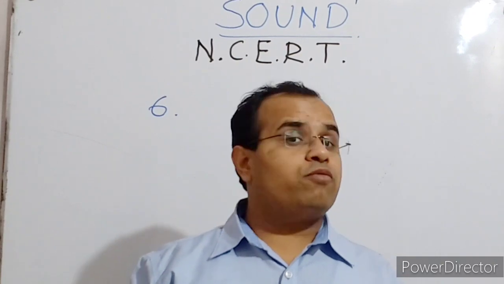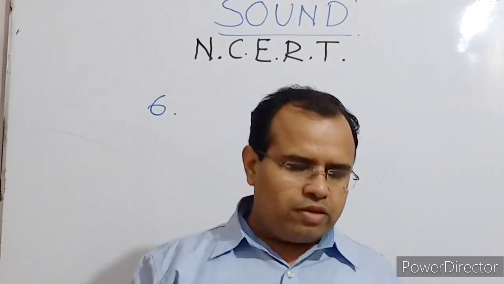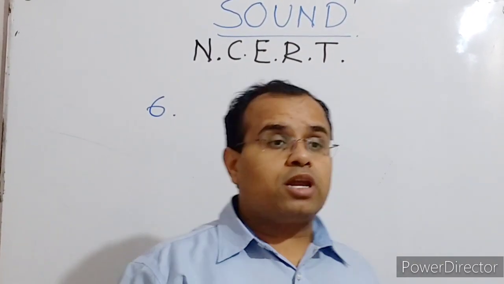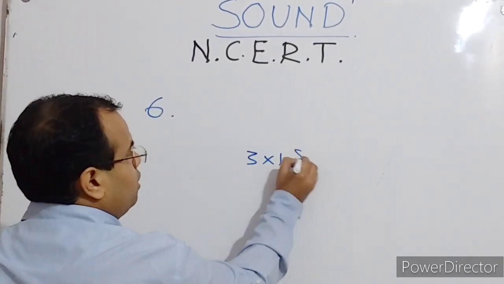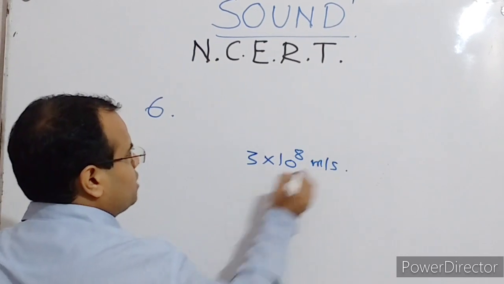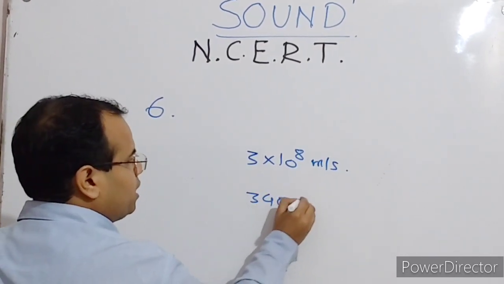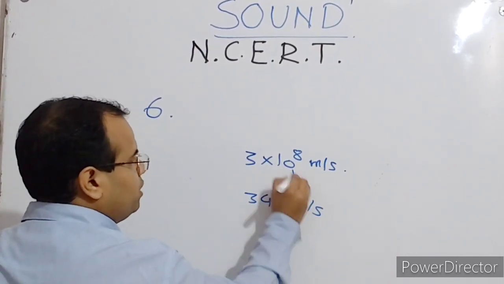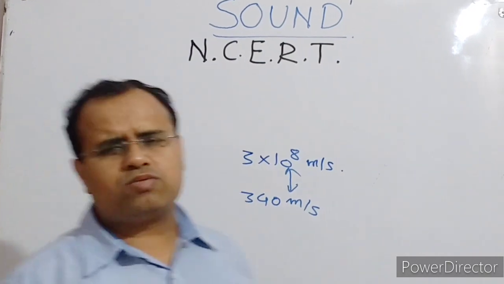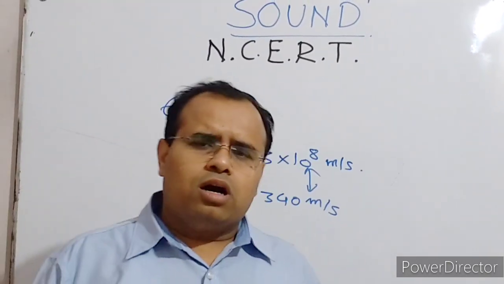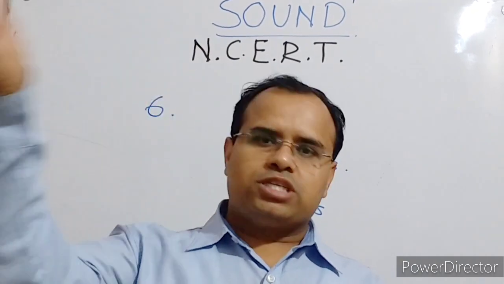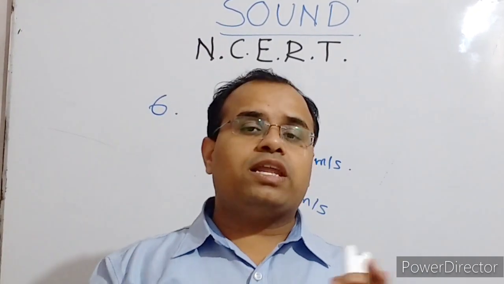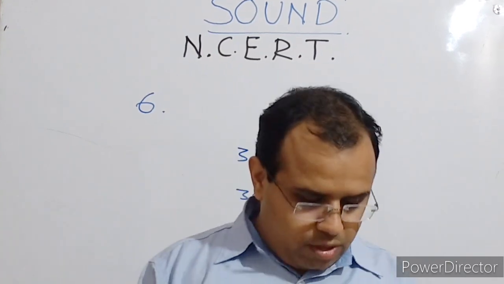But as far as the speed of light is concerned, it is very fast. 3 into 10 raised to the power 8 meter per second is the speed of light, and the speed of sound in air is approximately 340 meter per second. You can see the difference between these two speeds, and because of this, sound takes more time than light, and that's why we first see the lightning and then we can hear the sound. Okay.